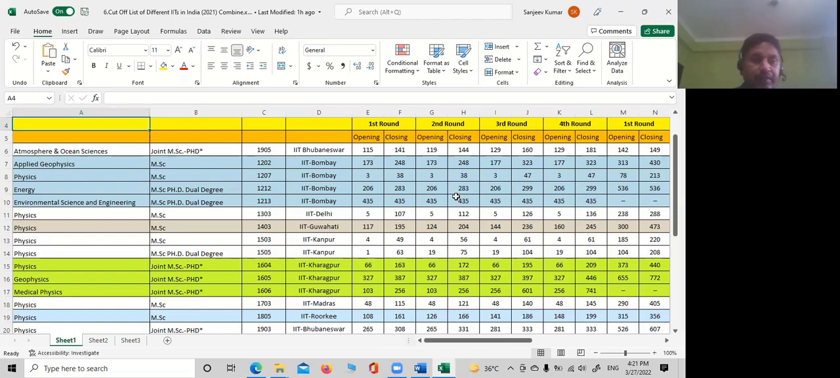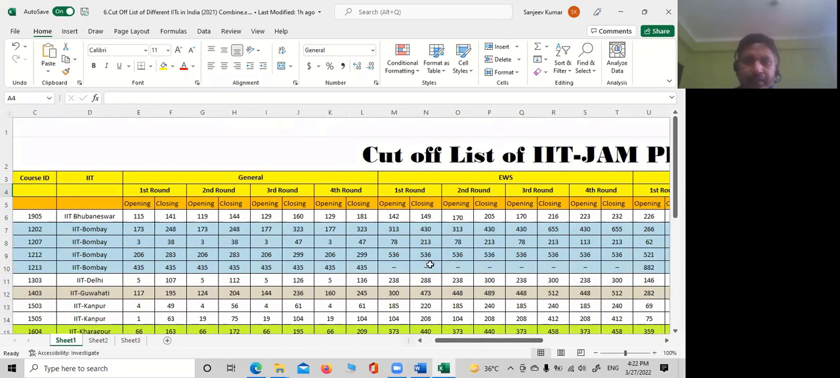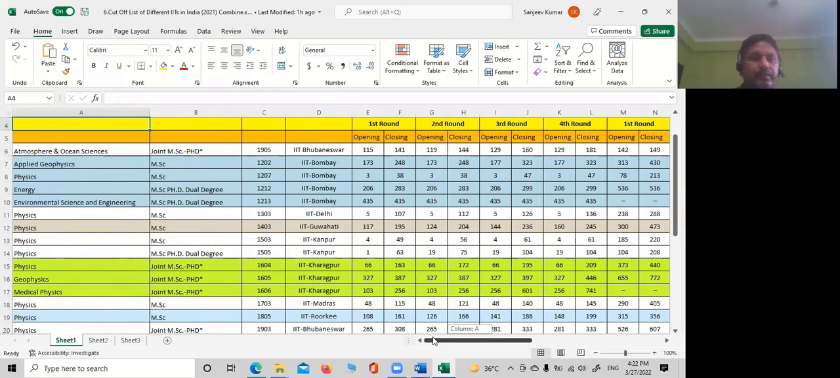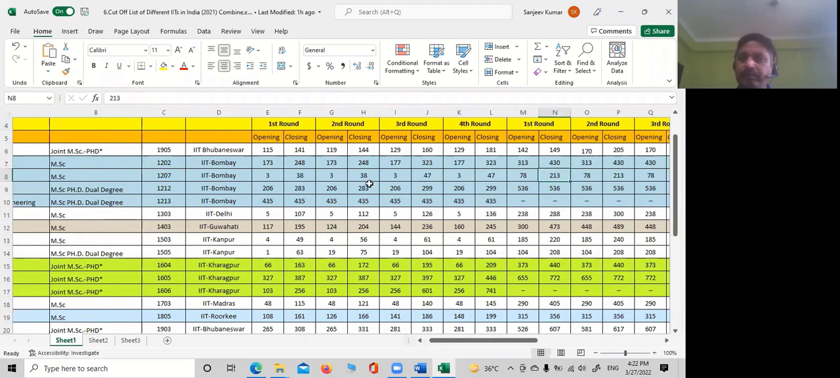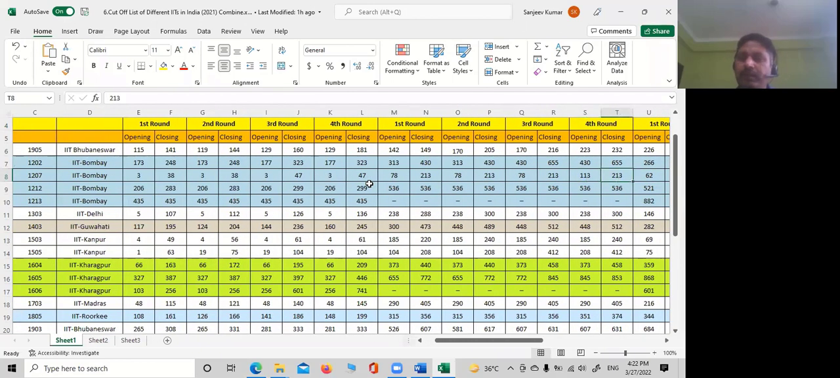So you can have one more thing. Have a look over here. IIT Delhi, final cutoff was 136. Okay, this is for general, and for economic weaker section, you can have some relaxation in the cutoff. How much? What is the course ID? For physics, it is 1207. So 1207 for EWS is 213.